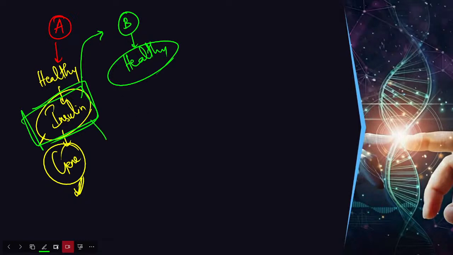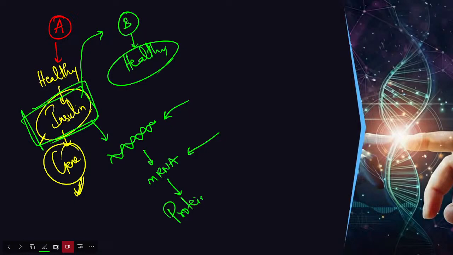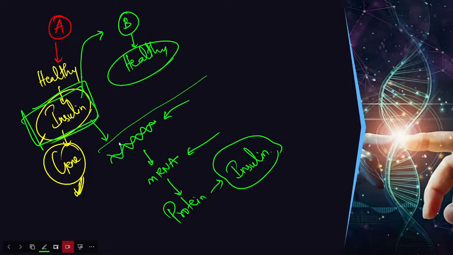So we need to isolate the gene which is responsible for the production of insulin. Then we need to transcribe this artificially. We need to produce mRNA artificially. Then we need to produce what? We need to produce protein artificially. And what will be that protein? That protein will be your insulin. So all these steps we need to perform artificially.